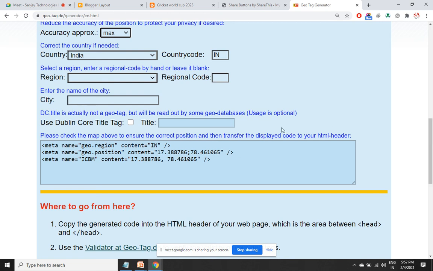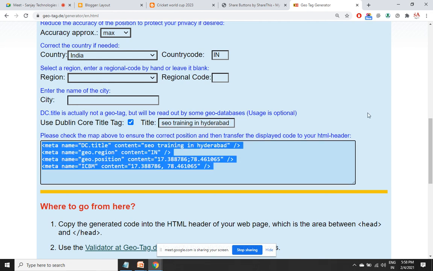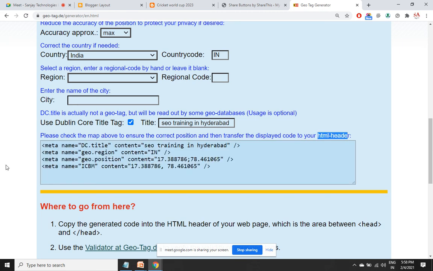Along with this, there's another tag called dc.title or Dublin Core tag. Google does not read this at all. So whether you are using this or not will not make any difference in Google search engine. However, some search engines are reading it. So there's no harm in using this along with the meta geotag. You have to just make sure to give your keyword in the title box. What is that keyword you are targeting for that area? So these 4 lines of code, you are going to place in the head section. Remember always, any meta tag will always go into the head section.